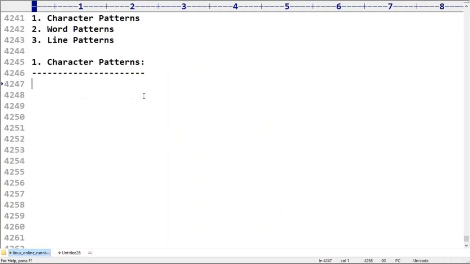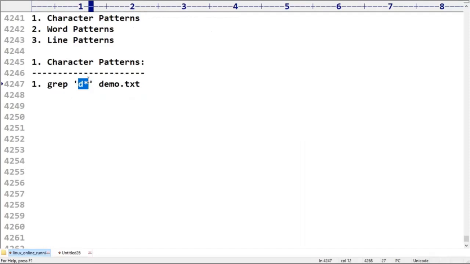Now observe very carefully: grep 'd*' demo.txt. I'm taking star as a character pattern. Can you tell what it will do? It displays all the lines which contain d followed by any number of characters.